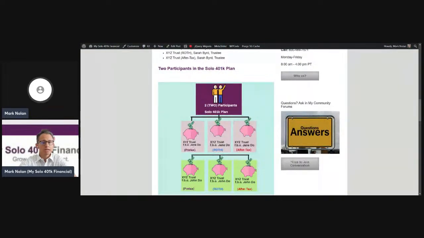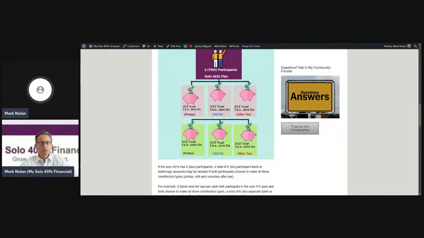So the first bucket, aka a bank or brokerage account, is used to hold the pre-tax solo 401k funds. The second bucket is used to hold the Roth solo 401k funds. And the third bucket is used to hold the voluntary after-tax solo 401k funds. Hence, a total of 6 holding accounts, 3 of each source type for each participant.